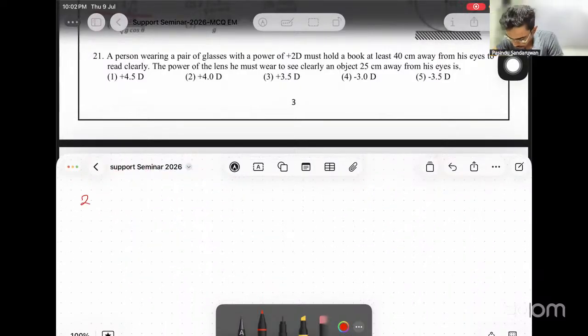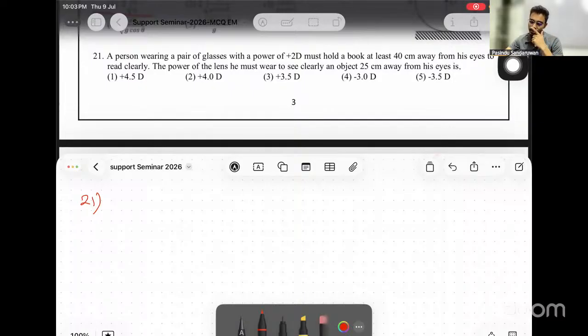21. A person wearing a pair of glasses with the power of 2D must hold a book at least 40 centimeters away from his eyes to read clearly. The power of the lens he must wear to see clearly an object 25 centimeters away from his eyes. Now, he is wearing one with the power 2D.